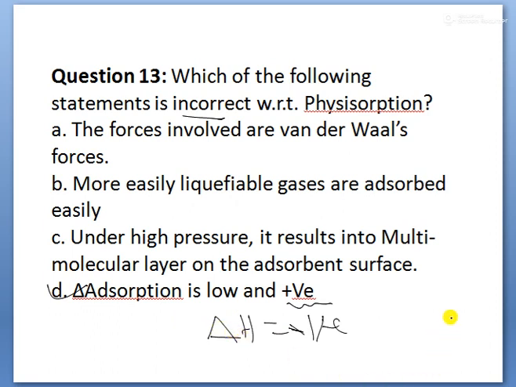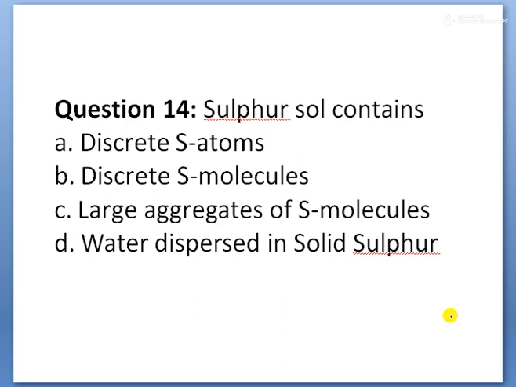Next, children. So now, next question. Sulfur sol contains. So what are there, children? Sulfur sol contains large aggregates of sulfur molecules. It is one of the molecular colloidal solutions, children. You know, the sulfur molecular representation is the S8 molecule.